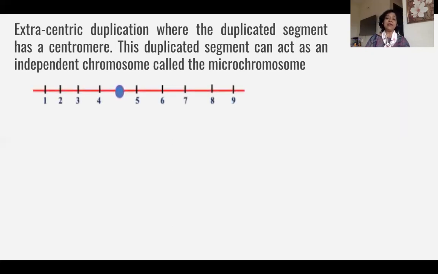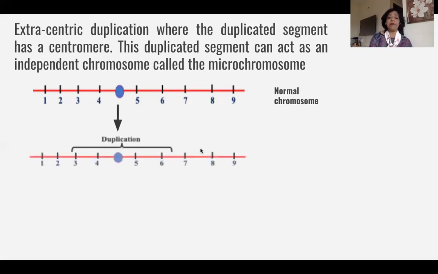Now let us see how this happens. Here you can see that I have taken the same chromosome, and it has the genes 1, 2, 3, 4, and it has the centromere, 5, 6, 7, 8, and 9. This is my normal chromosome.